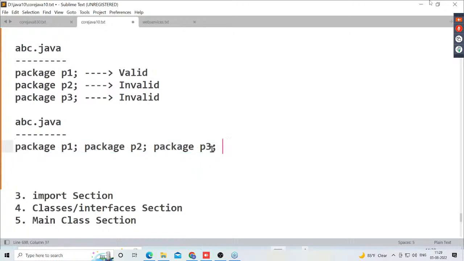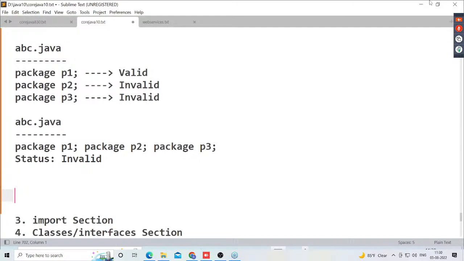Even though we provided three instructions in the first line, they are three separate statements. Here we provided a semicolon, so this is the first statement. After that the second statement is coming, and after that the third statement. The point is that the package declaration statement must be the first statement in a Java file, not the second statement and not the third. So the status is invalid. Why? Because package P1 is valid, but package P2 and package P3 are invalid, because the package declaration statement must be the first statement.